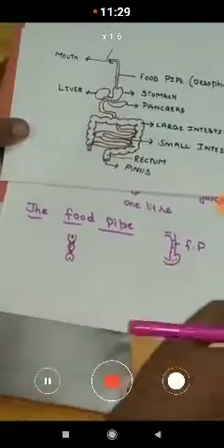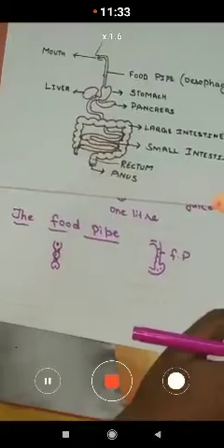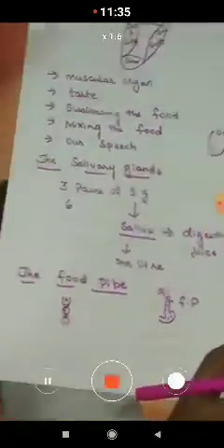Okay, so after learning about the food pipe, now we'll move on to the next organ, that is the stomach.